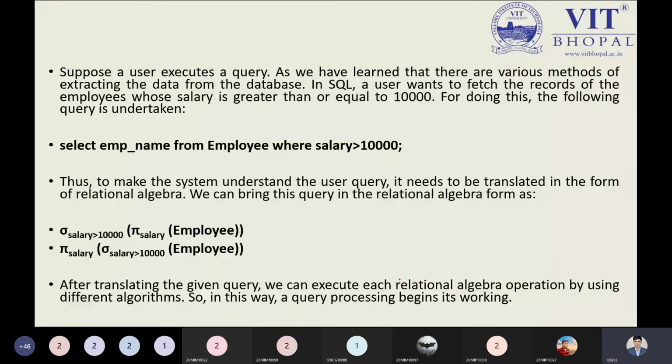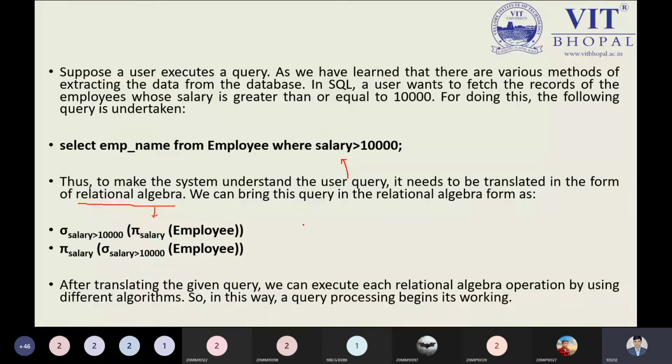So now we are happy. Now this is an English statement, so a human or person can read this. But to make the system understand, the user query that we have written above needs to be translated into the form of relational algebra. We have to transform this user query into relational algebra, and now we have two ways by which we can represent it.